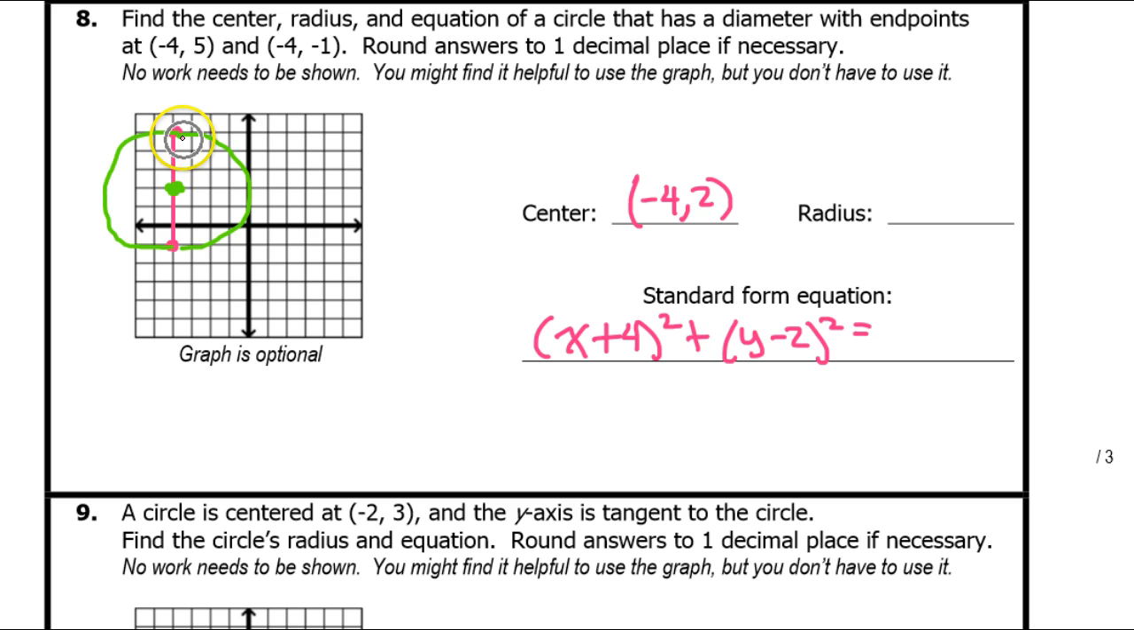So the radius is going to be 3 because I'm counting the squares from the center to the circle. That's 3. So the radius is 3. And this is going to be the radius squared, so that'll be 9.